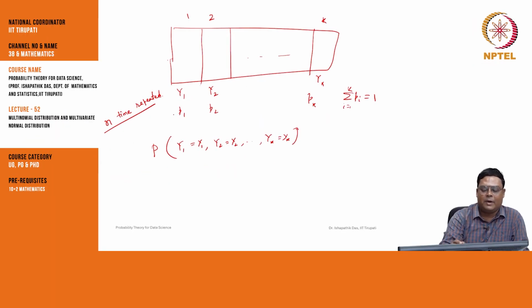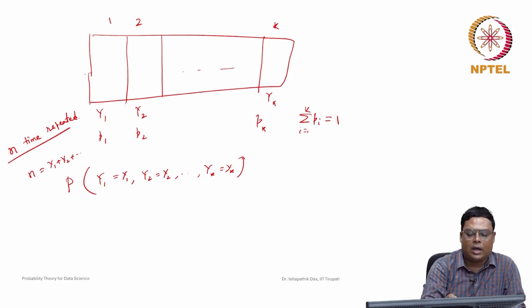Suppose we repeat it n times, and in n number of pieces we caught, how many pieces will be black, how many will be blue? That we want to know. So y1, y2, up to yk will be such that the total over all categories is equal to n.